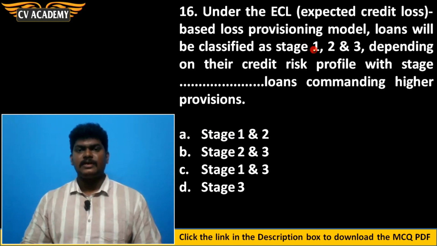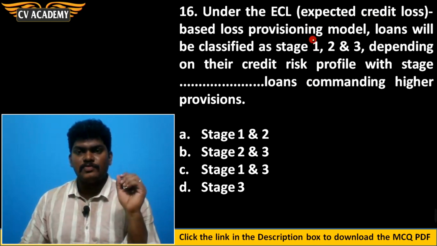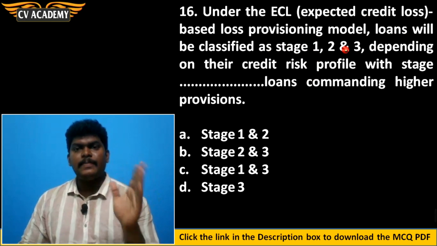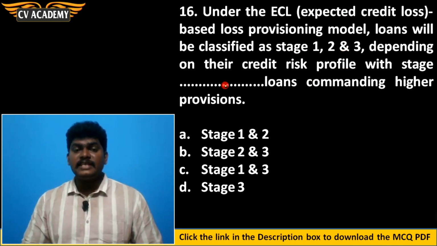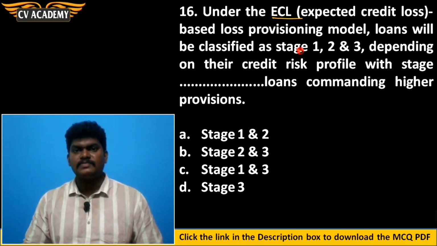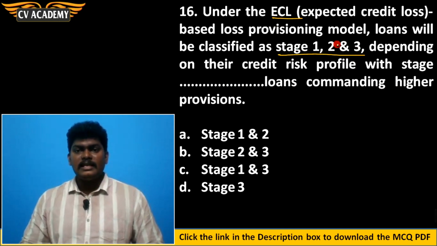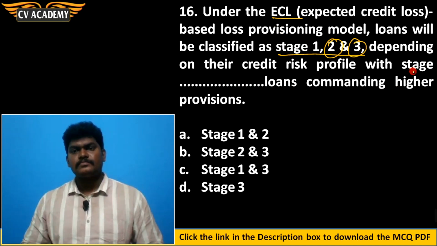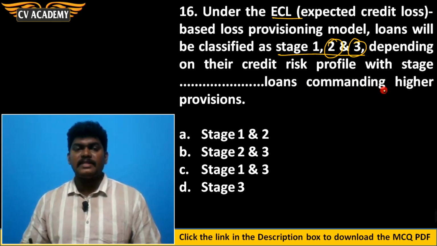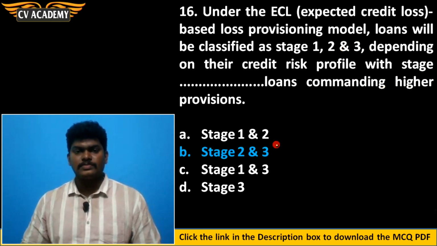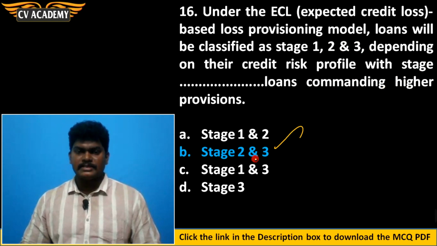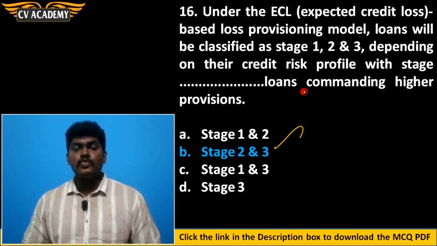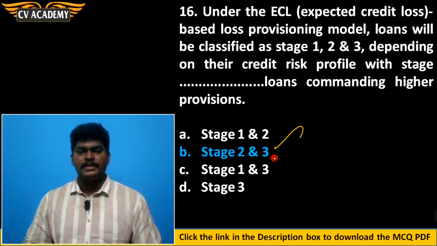Then 16th question. Under the expected credit loss based provisioning model, loans will be classified as stage 1, 2 and 3 depending on their credit risk profile, with the stage dash loans commanding higher provisions. Yes, under the expected credit loss model, loans will be classified under stage 1, 2 and 3. In stages 2 and 3 there are higher provisions. In these 2 stages, there will be higher provisioning, higher risk loans. Option B is the correct answer.